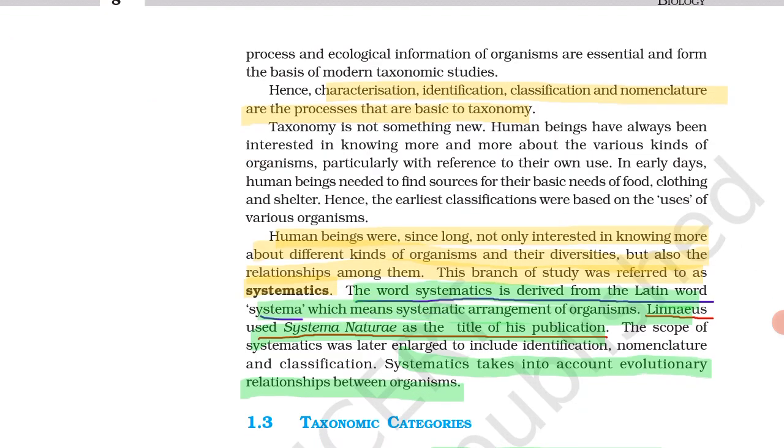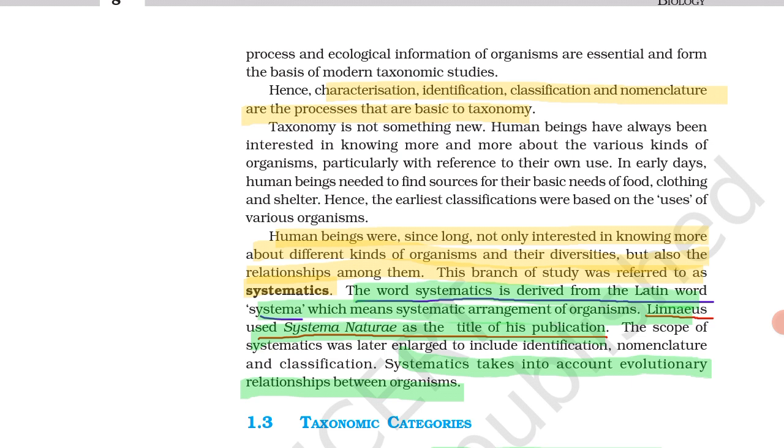Hence, characteristic, identification, classification and nomenclature are the processes that are basic to taxonomy. Means what? Primarily we identify, we classify, we give a particular name to a particular organism, that is nomenclature. These all processes are basic to taxonomy.